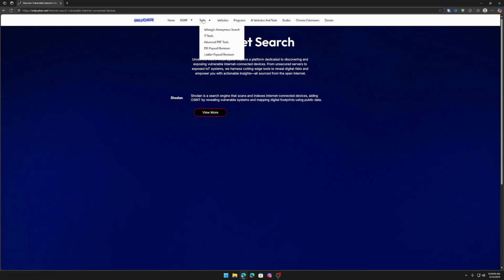These are all self-hosted. What that means is I am currently hosting these on a server out in the cloud, and that allows you to use these tools. They do not hold any information. So anything you're putting in here, it's all encrypted and it's all removed as soon as you're done with the page.